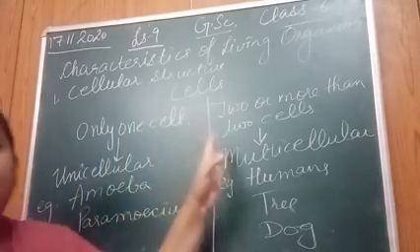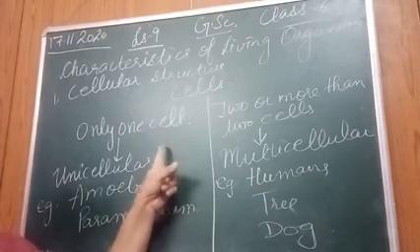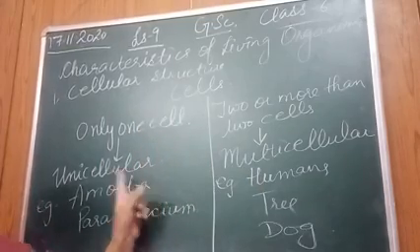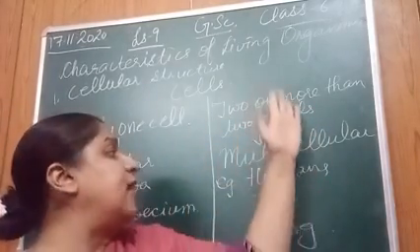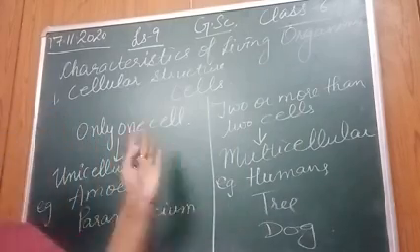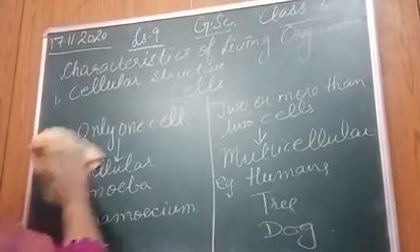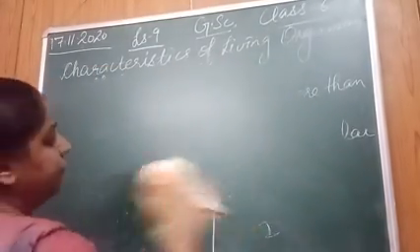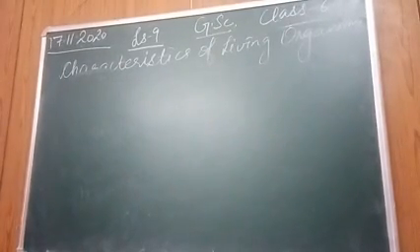Different organisms have different cellular structure. Some organisms may have only one cell. They are known as unicellular. Some have more than two cells or many cells. They are known as multicellular. Right? Now coming to the next characteristic, that is need for food. This is very simple.